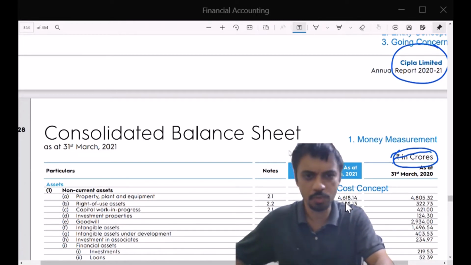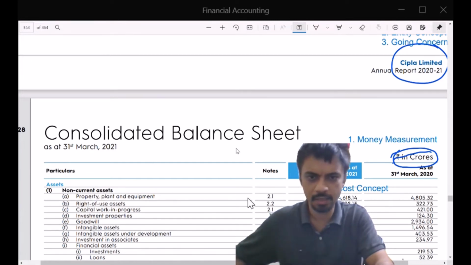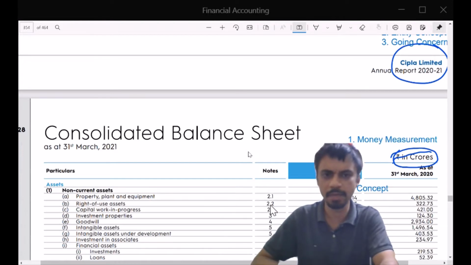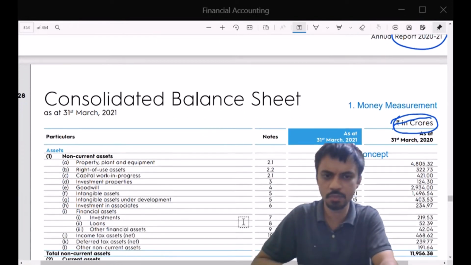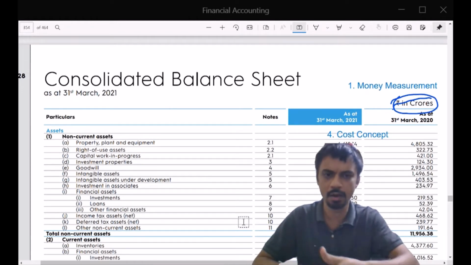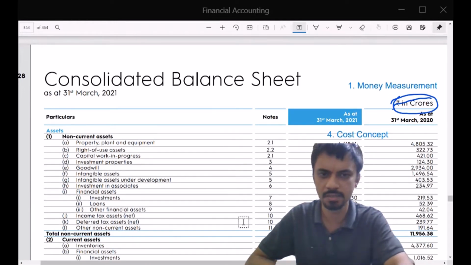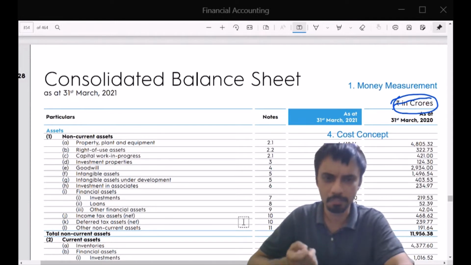So both these values are being shared. There are different items, and against each item sometimes there is a note. These notes are different pages which you will find after these main statements, and they explain in greater detail.